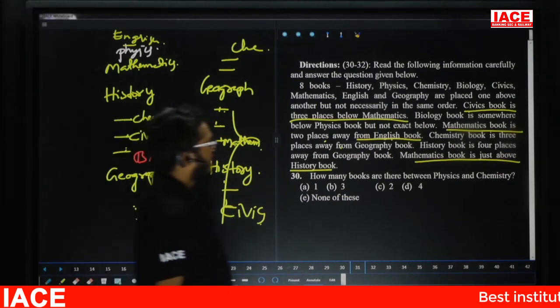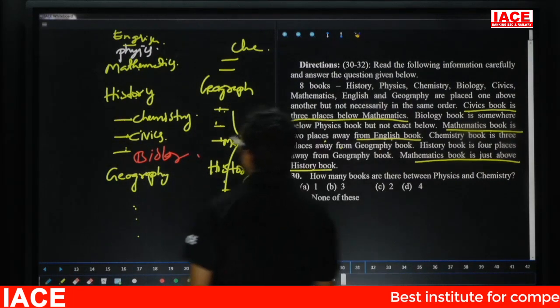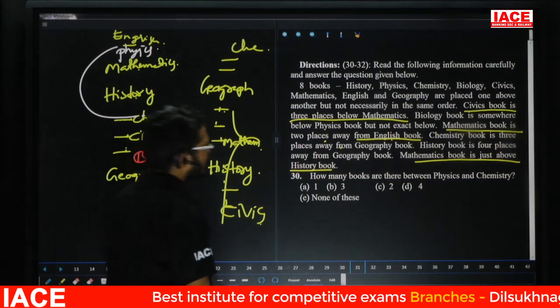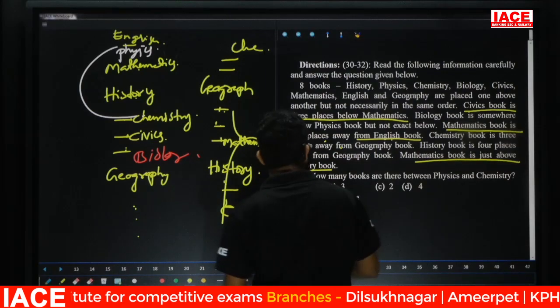Question number 30. How many books are there between physics and chemistry? Between physics and chemistry, how many books are there? 2 books. Then answer is what? 2. Question number 30, answer is option C.